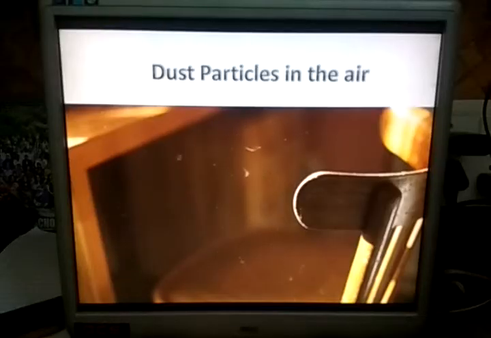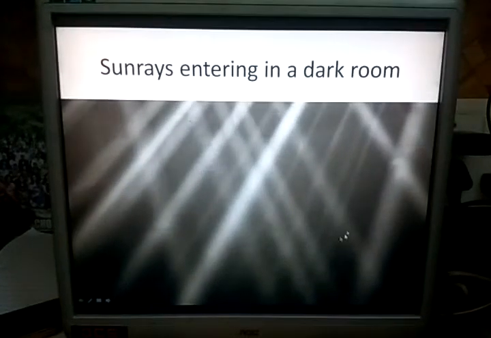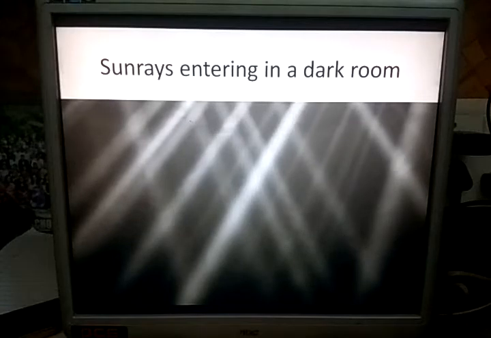Look at the sun rays entering a dark room. You will see dust particles floating in the air through a slit. Thus, we can say air contains dust particles. Now, see here, in the sun rays, you can see the dust particles. Here is a dark room with sun rays. You can see dust particles in the sunlight.